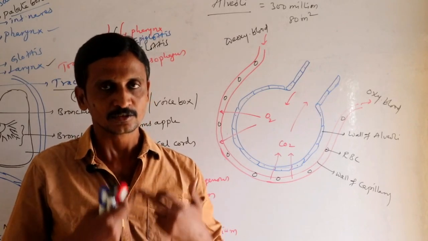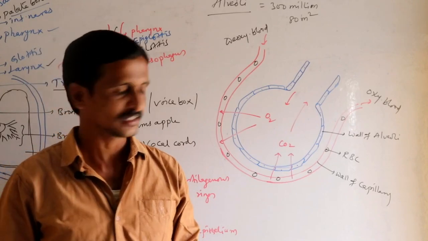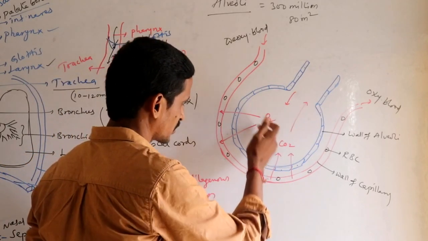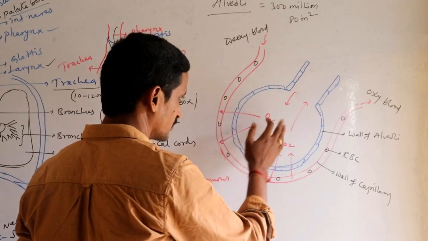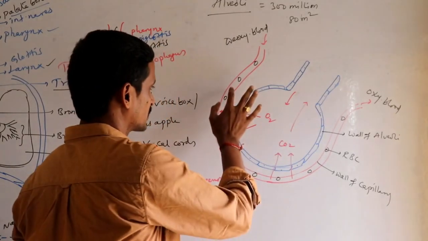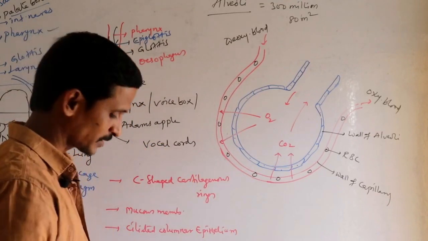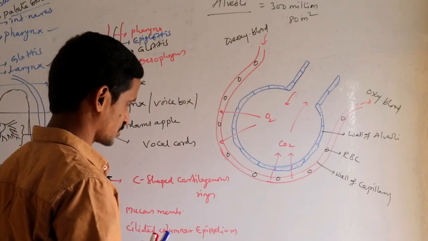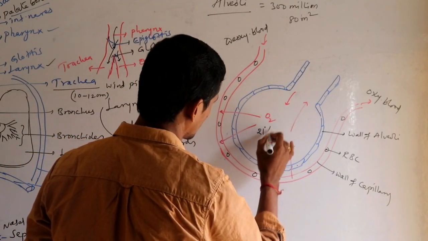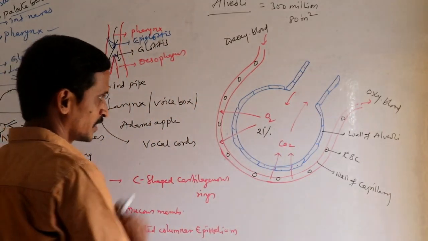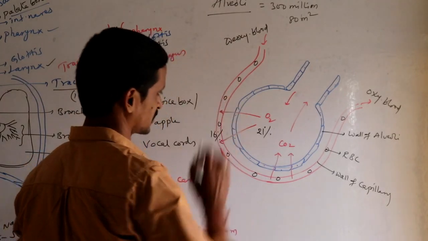Okay. So when you inhale, as a part of breathing, when you inhale oxygen rich air, that oxygen rich air through your respiratory pathway reaches the lungs, finally it enters the alveoli. I am talking about oxygen. So the amount of oxygen present inside your alveoli is more compared with the amount of oxygen present in the capillary. When you see the ratios, the amount of oxygen in the alveoli is around 21%, and the amount of oxygen in the capillary is around 16%.